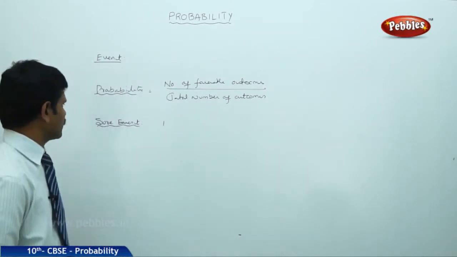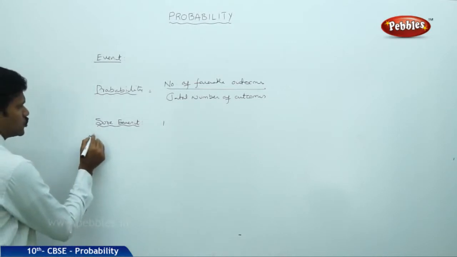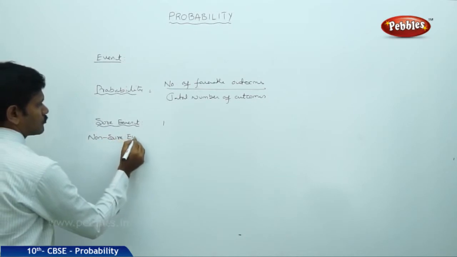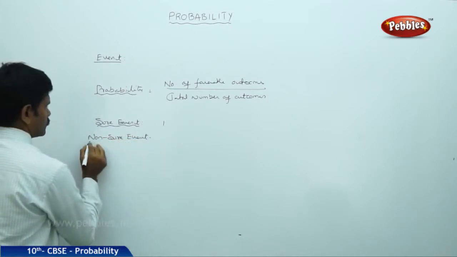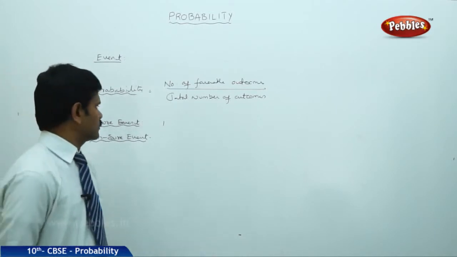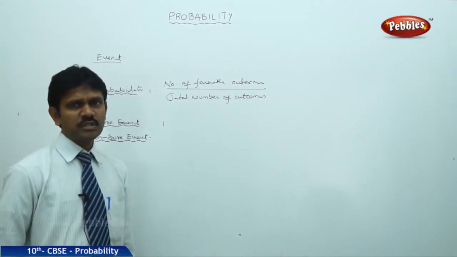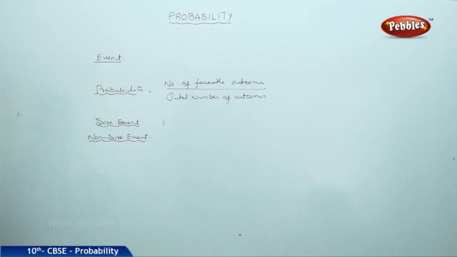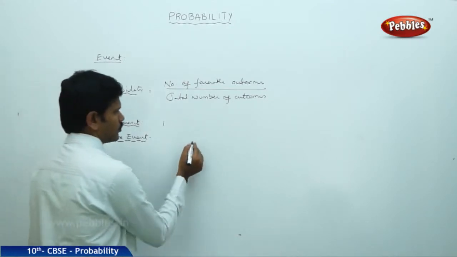What is meant by a non-sure event? In a random experiment, the outcomes which are not possible, or impossible, are called non-sure events.